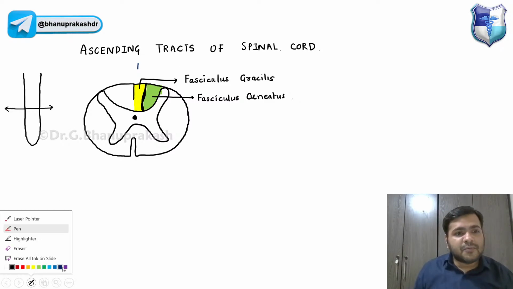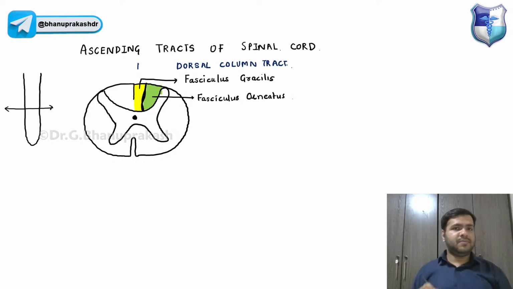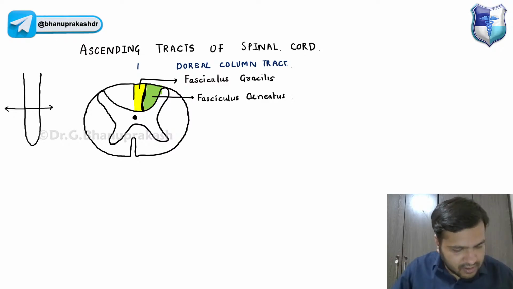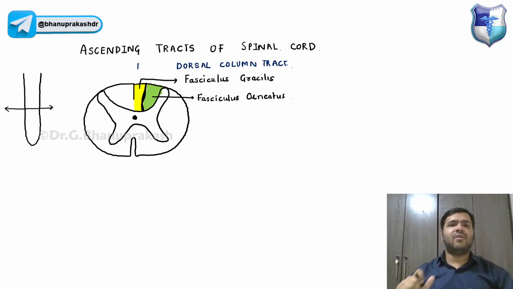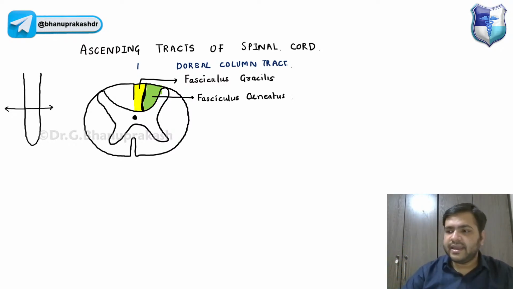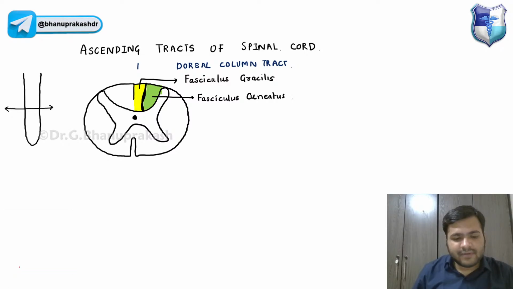And remember, they both are part of the dorsal column tract. So we have a tract in the white matter, posteriorly, that is called the dorsal column tract, right? Okay, on the lateral side in the white matter, guys, we have four tracts over here.